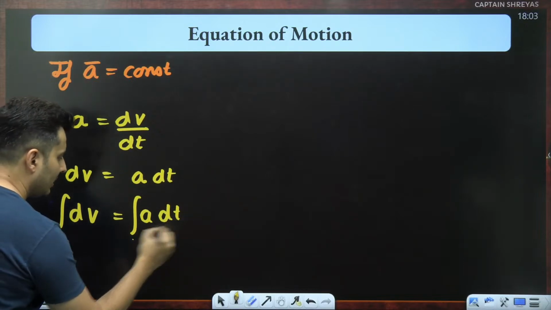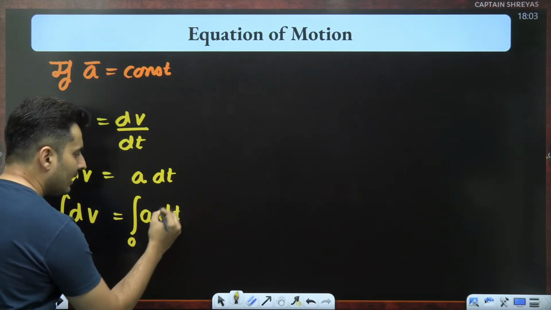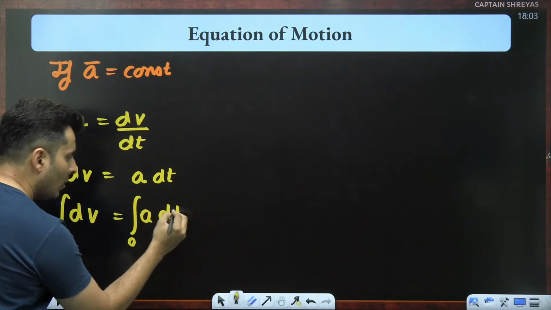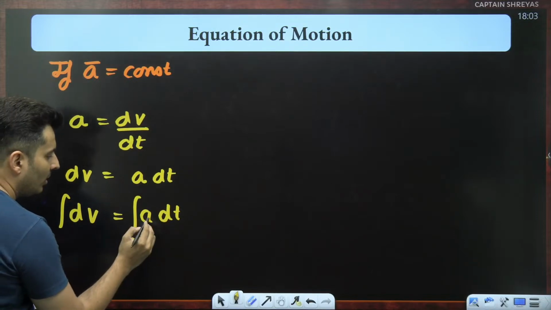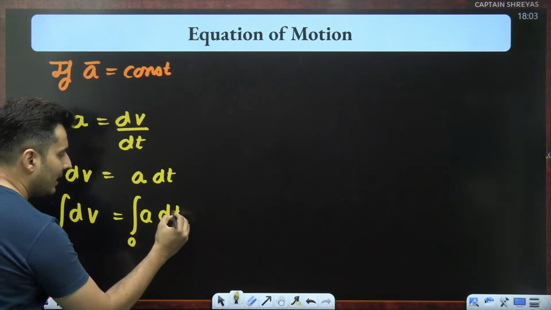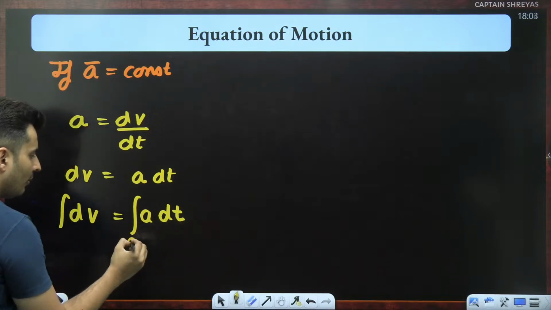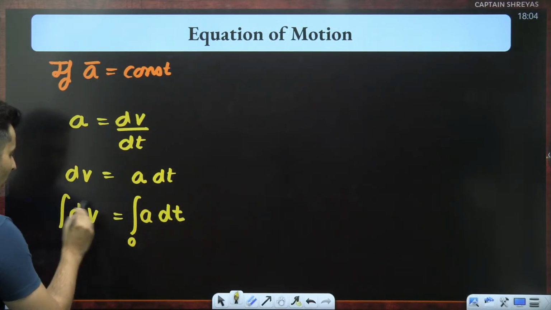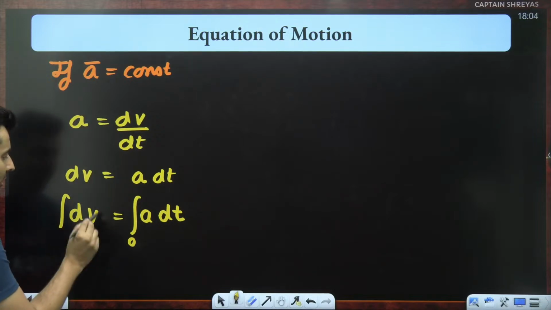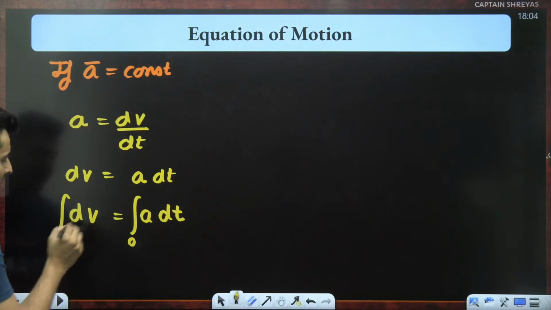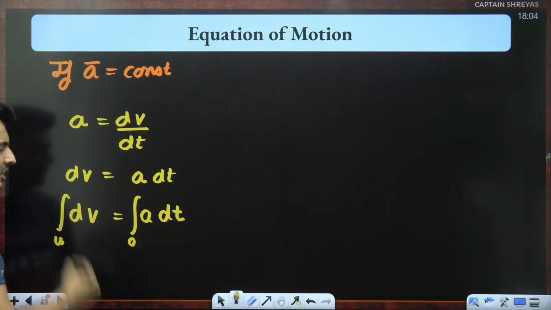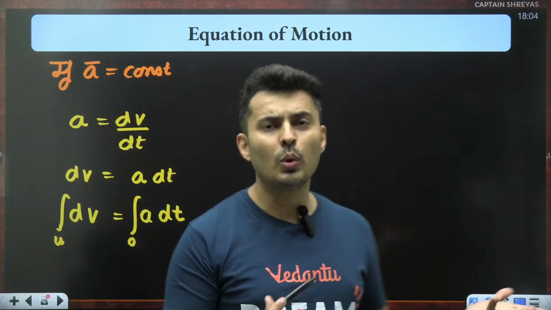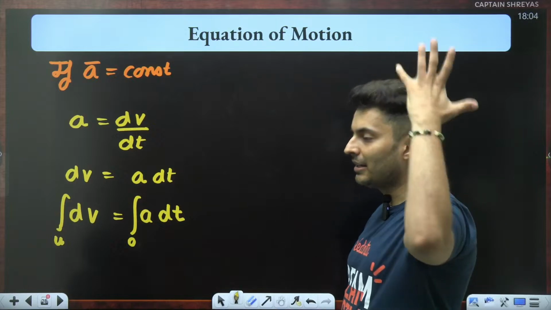So, see, whatever you integrated with respect to, only that variable's limits will come. I'm not going to put the limits of acceleration. I'm integrating it with respect to time. So what is the time initially? 0. What is the variable I'm integrating it with? Velocity on the left-hand side. So velocity's limits will come. What is the initial velocity? It is u. Usually the initial velocity is assumed to be u. Final velocity is assumed to be finally v.